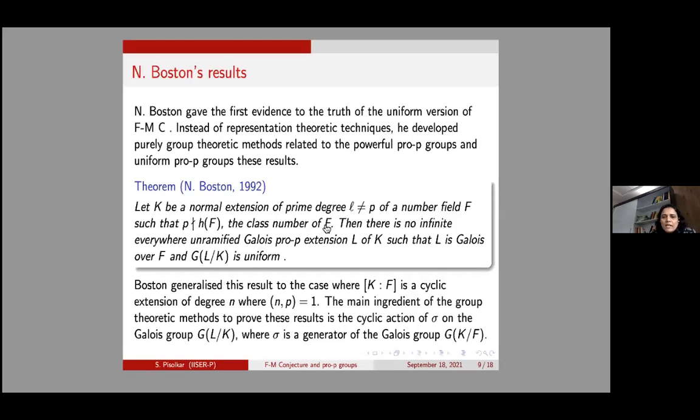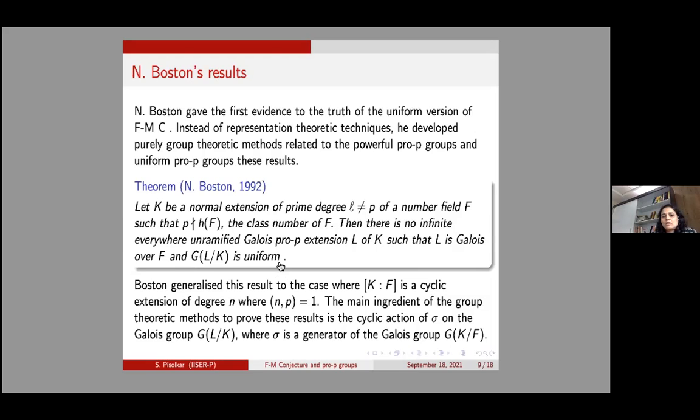Let K be a normal extension of prime degree l not equal to p of a number field F, such that p does not divide h_F, the class number of F. So I have a cyclic extension K over F of degree l, coprime to p, where p does not divide the class number of F. Then there is no infinite everywhere unramified Galois pro-p extension L of K such that L is Galois over F, and further the Galois group of L over K is uniform.